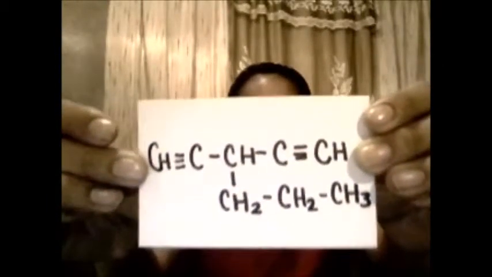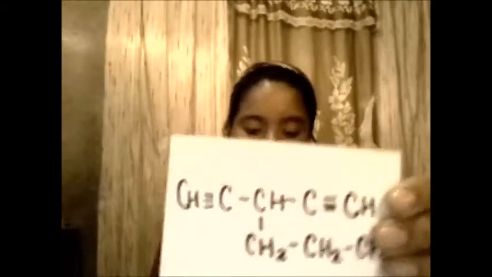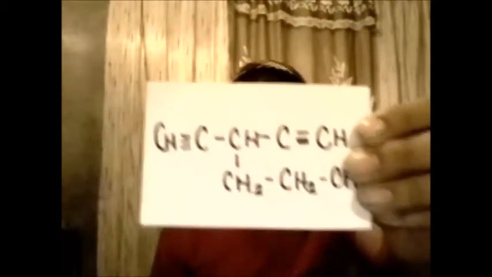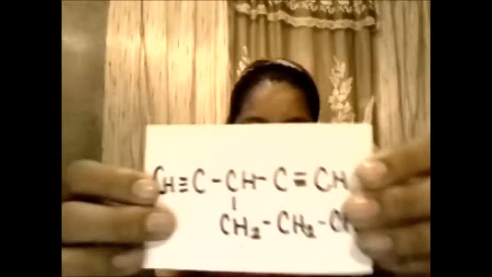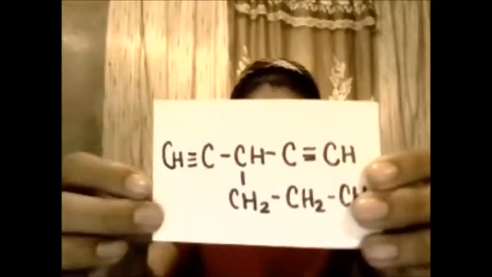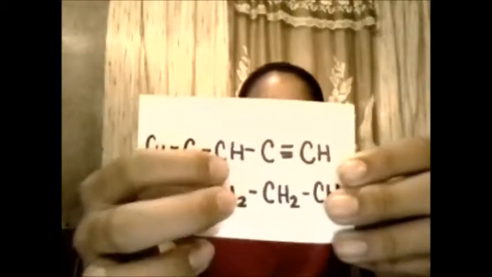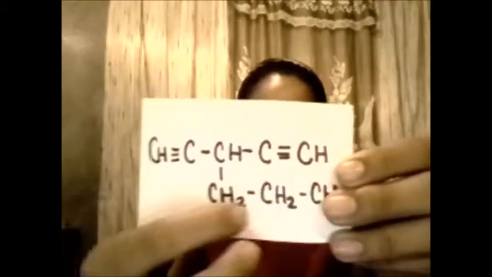And the complete skeleton is this. And in this way we have the structural formula for 3-propyl-1,4-pentadiene, because it's 3-propyl, 3 because it's located at the number 3, and this radical is a propyl, and 1 and 4 are the double bonds. Well, that's it. Thanks.